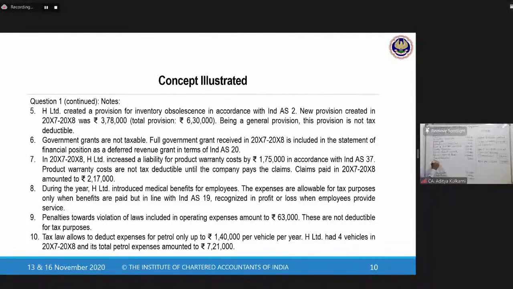So petrol over limit is 7,21,000 minus 1,40,000 for 4 vehicles, that is 5,60,000. So you get in all 1,61,000 rupees. And that completes the notes.